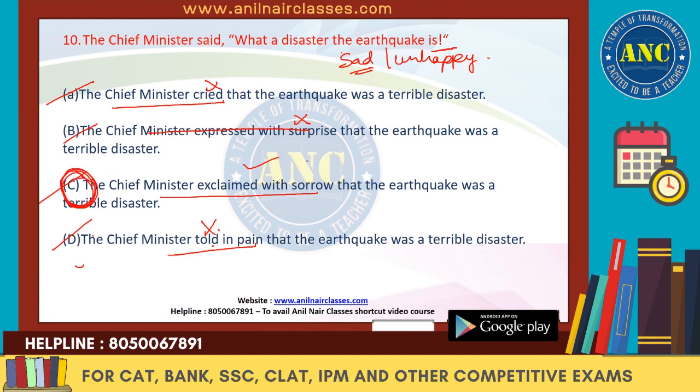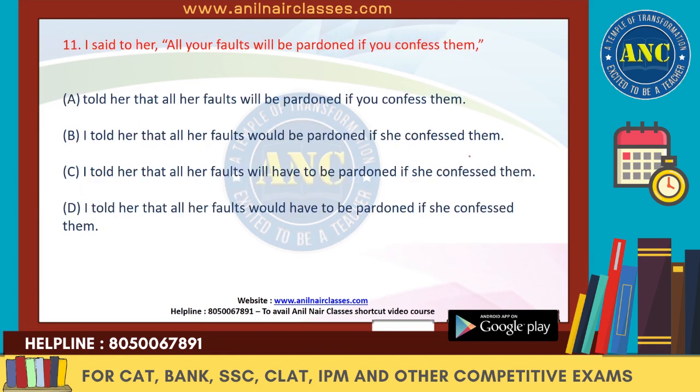Now let's see, that the earthquake was a terrible disaster. We know that "is" changes to "was". That's it. Next one. I said to her, all your faults will be pardoned if you confess them. Now, if this "said" is there, we know that because this "to" object is there, "said" will change to "told". So, I told her. First thing we have to check is that A is saying just "told her". Because the subject "I" is missing, this will go. B, C and D say "I told her that".